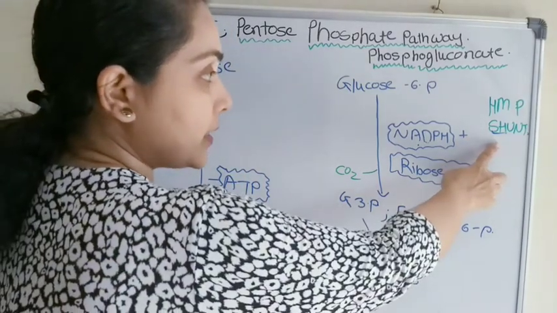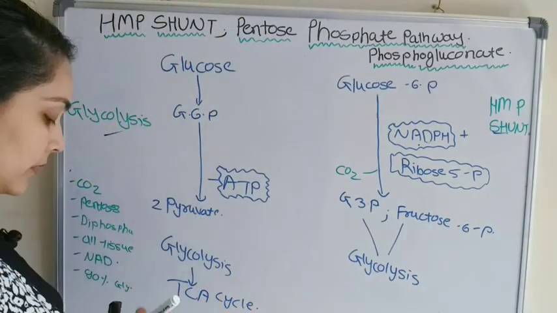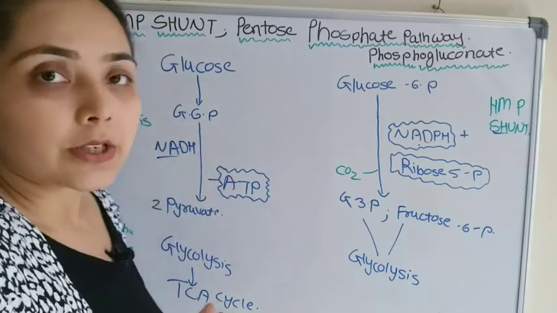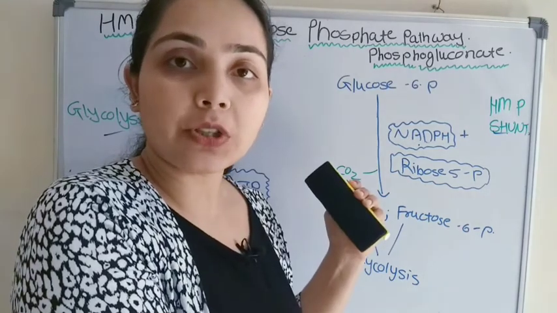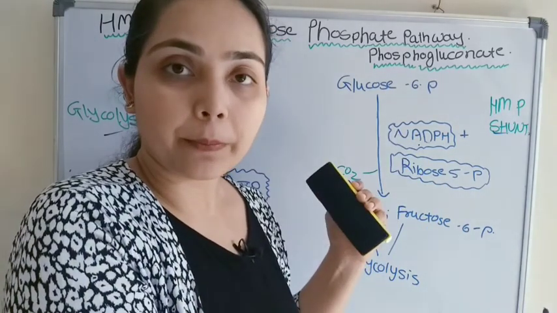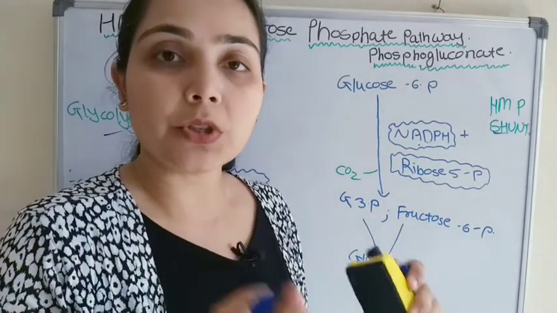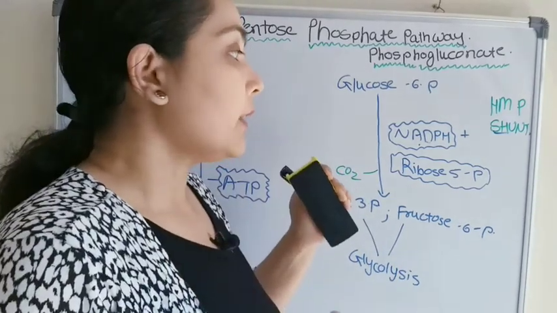Here in the HMP pathway we get NADPH, and in glycolysis we get NADH. This NADH will then enter the electron transport chain to generate ATP, but NADPH will not enter the electron transport chain. This is the major difference.